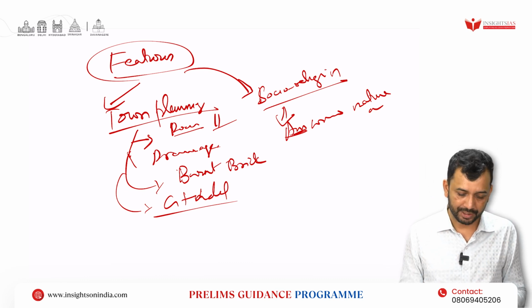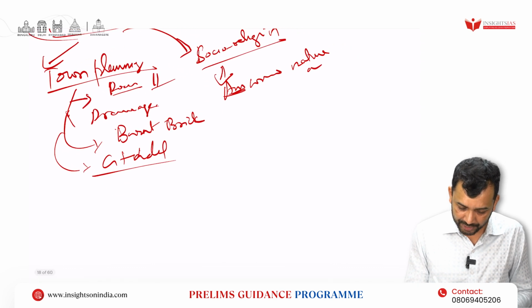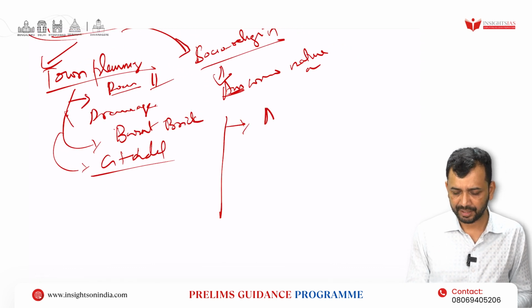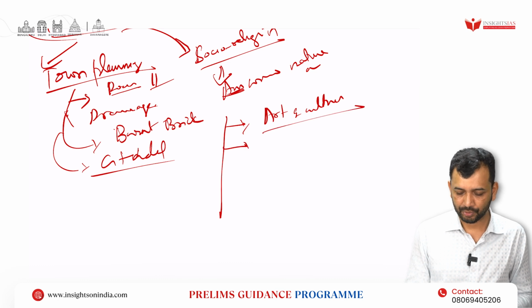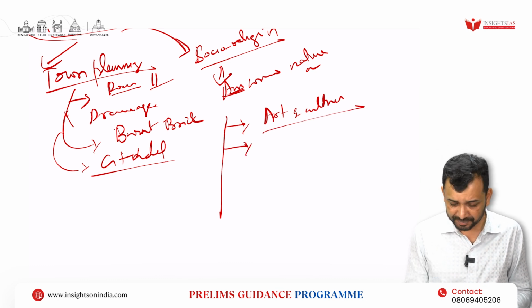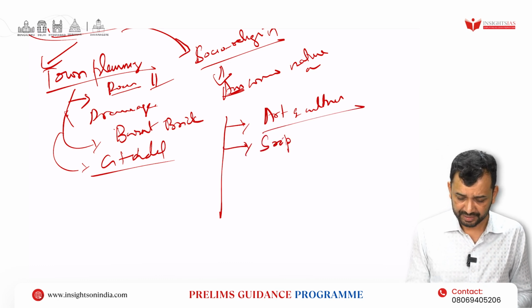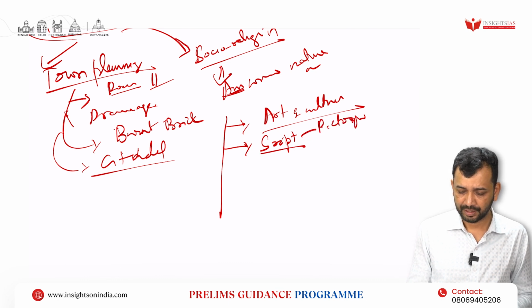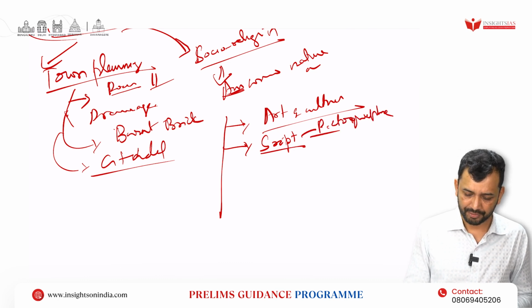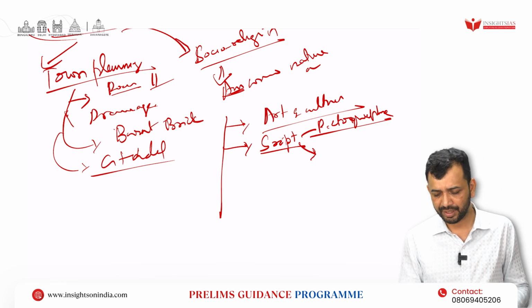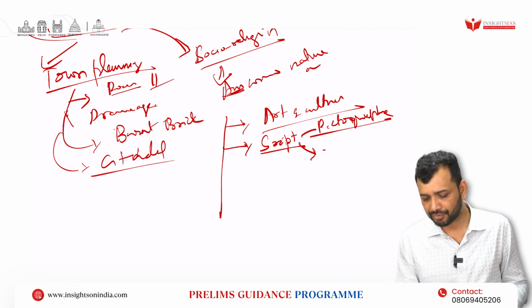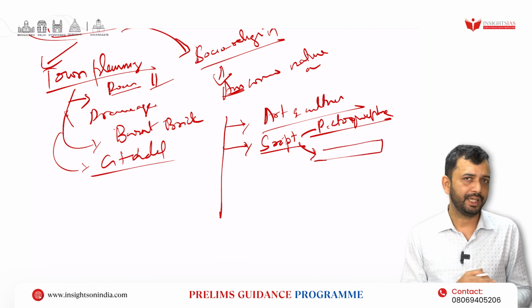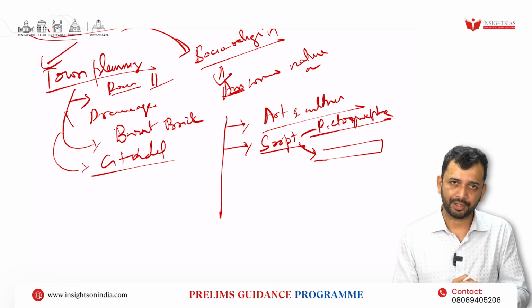That kind of understanding has to be there. Along with that, have their art and culture, right? So that means you can talk about their script, which has been pictographic and not been deciphered, but it will also give an idea that they wrote from left to right, then right to left. That way they write. So that is another important feature of it, right?